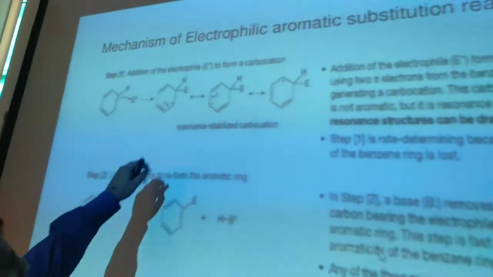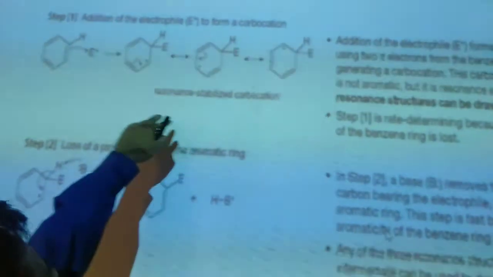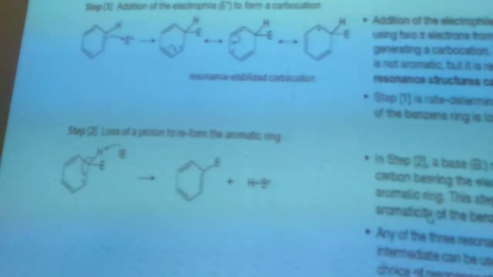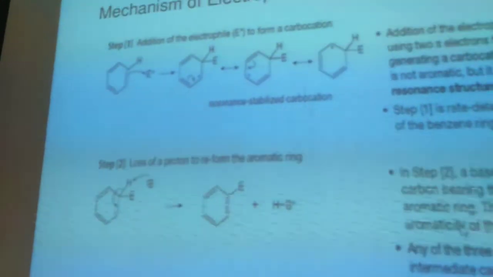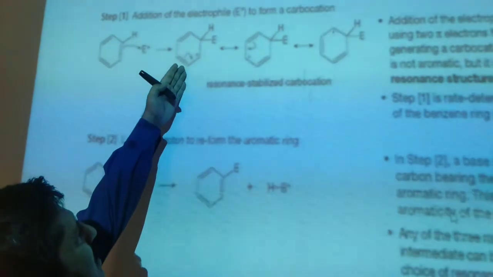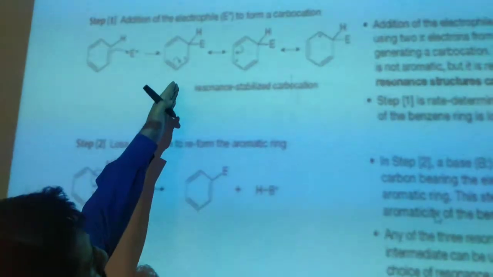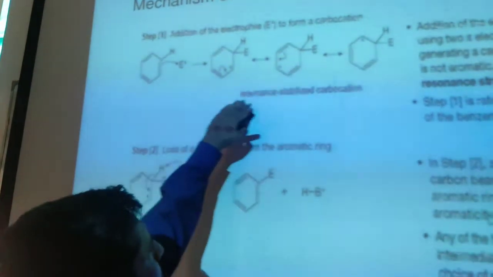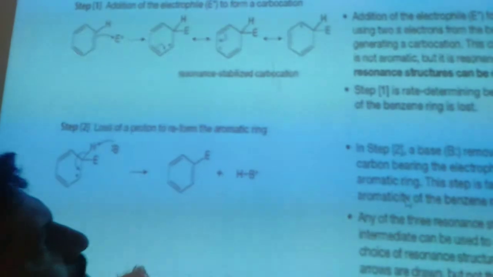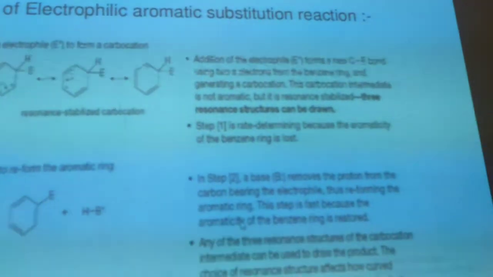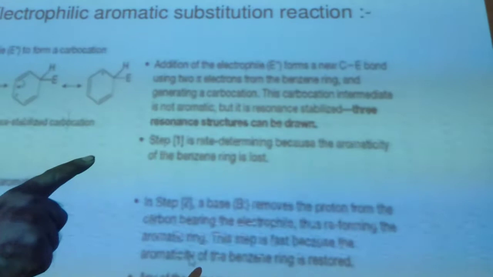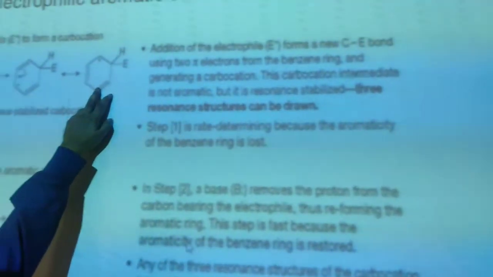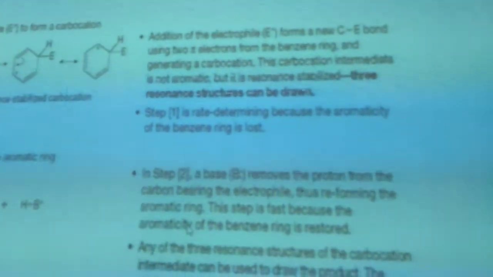These are the resonance stabilized carbocations. When your electrophile, which in this case is an alkyl group, attacks, different resonance stabilized structures are formed, and due to these resonance stabilized structures the intermediate is more stable. Addition of the electrophile forms a new carbon-electrophile bond using 2 pi electrons from the benzene ring. So benzene becomes electron deficient, generating a carbocation.